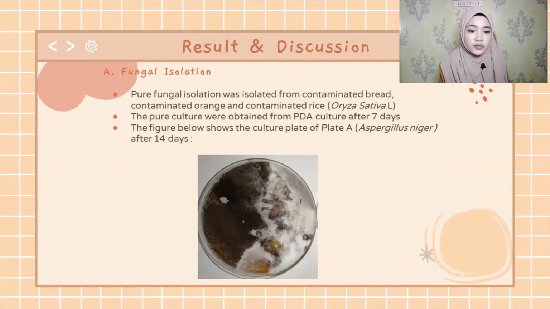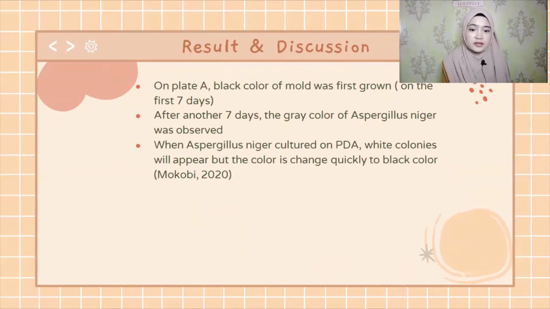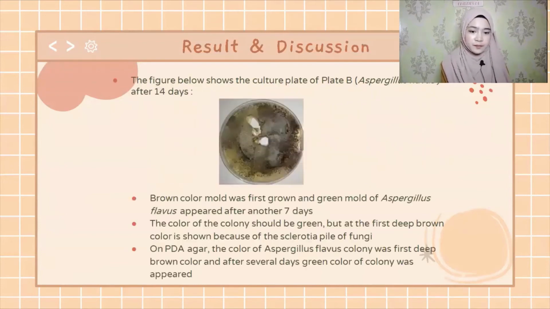The figure shows the culture plate A, which is the Aspergillus niger. On plate A, the black color of mold was first grown in the first 7 days. After another 7 days, the gray color of Aspergillus niger was observed.